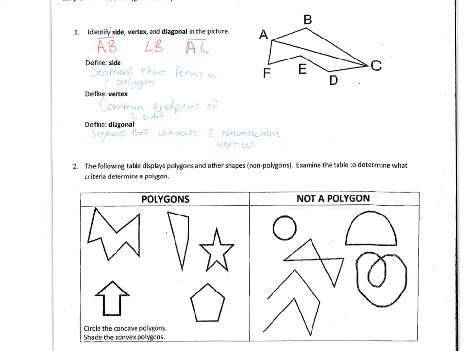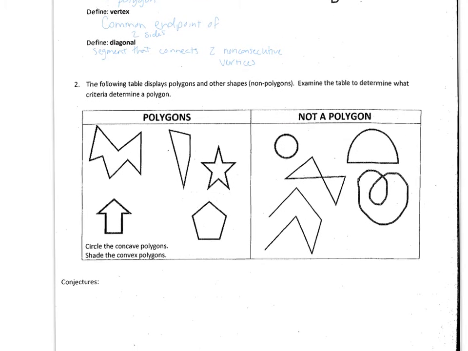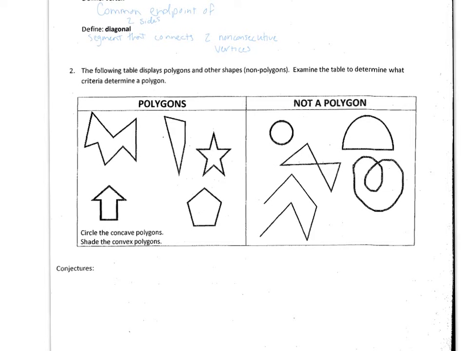Next, it says the following table displays polygons and other shapes, also known as non-polygons. Examine the table to determine what criteria need to be met to determine a polygon. So if you look, all of these polygons have straight edges that do not intersect, where there are no holes or gaps.